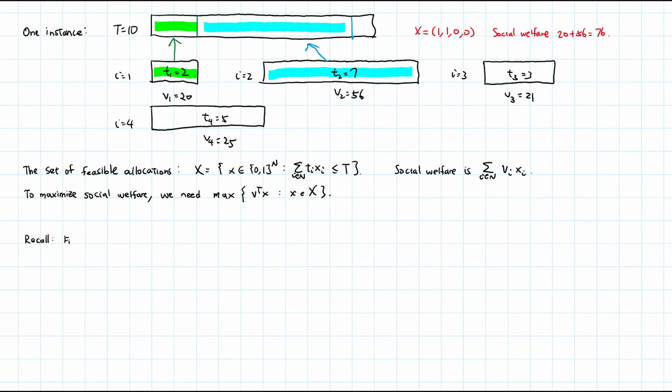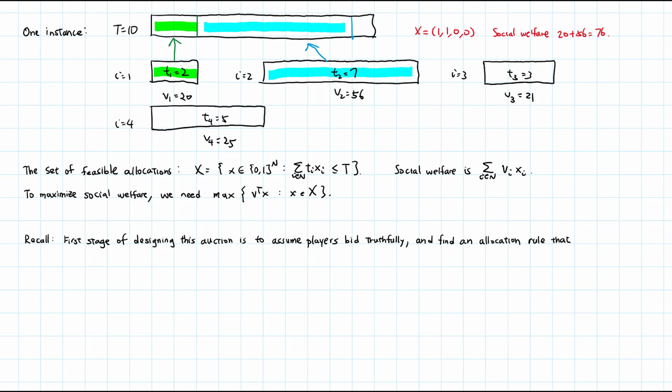Now recall that the first stage in designing this auction is to assume players bid truthfully and find an allocation rule that is welfare maximizing. Then, Myerson's lemma gives us a payment rule that is DSIC. Except there is a problem here.